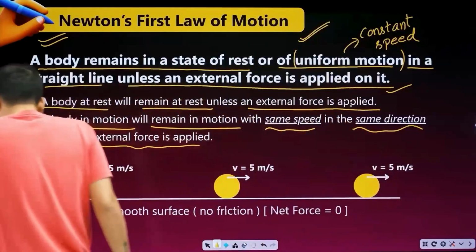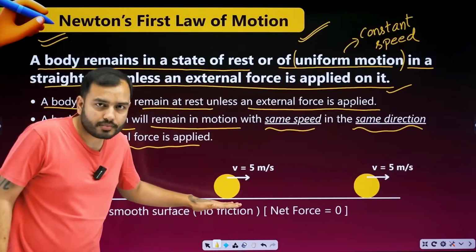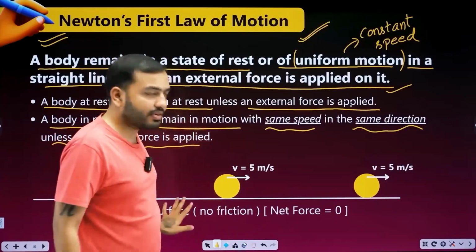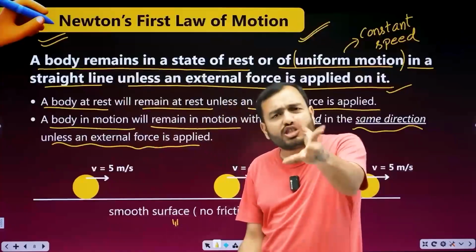Now here just assume one thing. What kind of surface is this? It's smooth. I'll explain later why I mentioned it. Anyway, Newton's first law should be clear first. I will tell you this again later, and the concept will be clear.